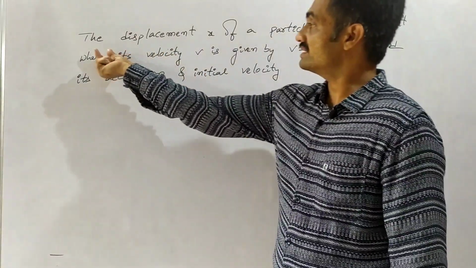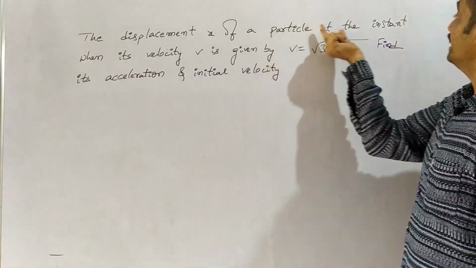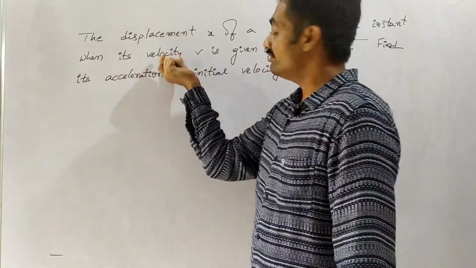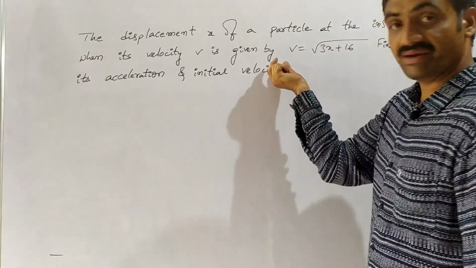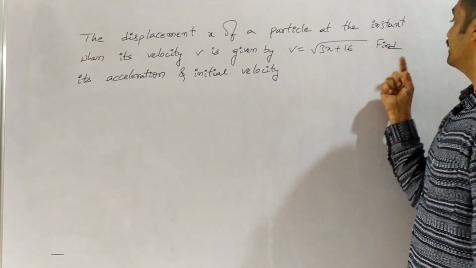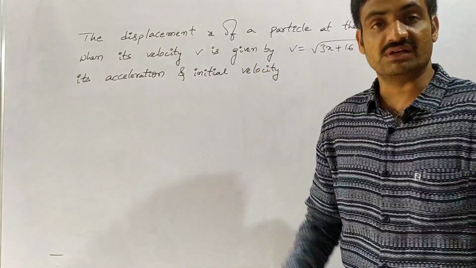The first problem is: the displacement x of a particle at the instant when its velocity v is given by v equals under root of 3x plus 16. Find its acceleration and initial velocity.